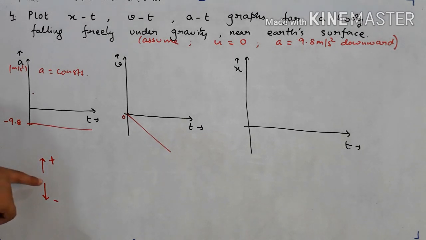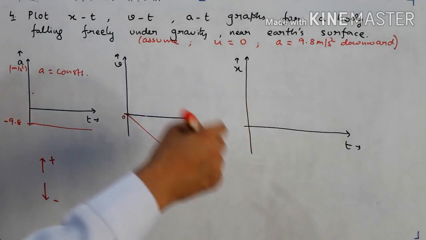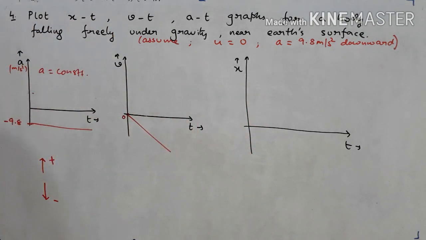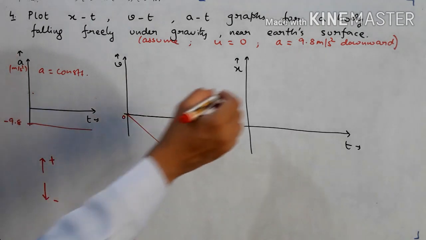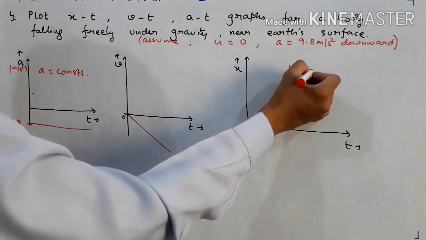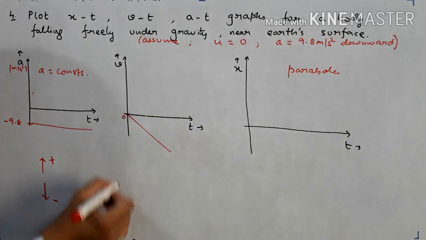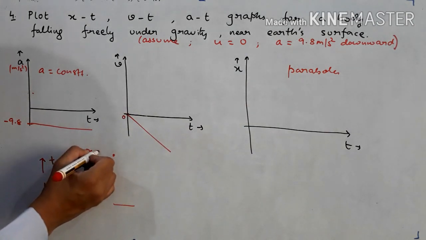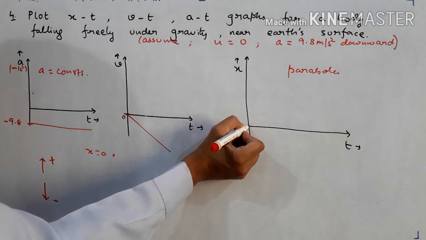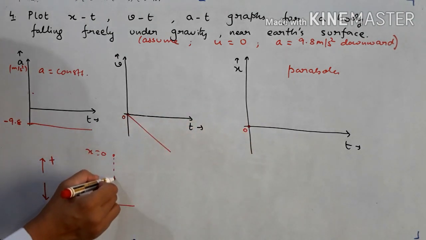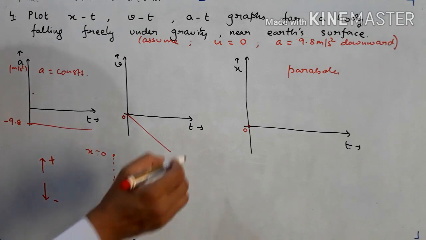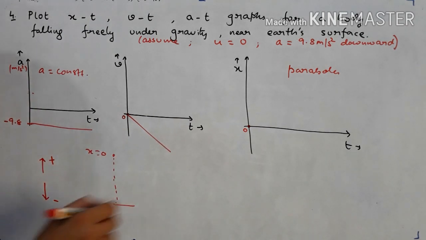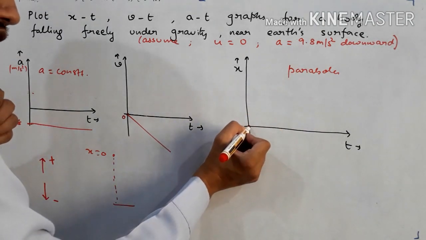And for uniformly accelerated motion, you also know that the xt graph is parabolic in nature. Now x again will be negative, and the xt graph or displacement-time graph for uniformly accelerated motion, you know students, is a parabola. So if the object is released from this position, we take this position as x equal to 0. Initially the object was here and then it falls down. So we will take the values of x below this as negative, as per our convention, because downward direction we have taken as negative. So the nature will be a curve like so.